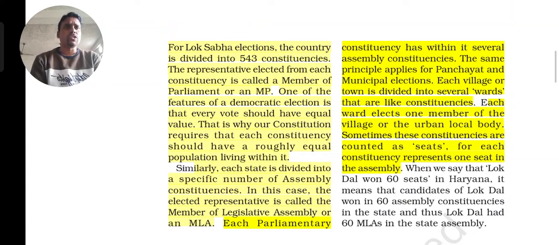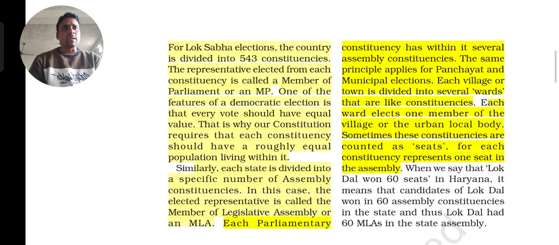Each parliamentary constituency has within it several assembly constituencies. The same principle applies for panchayat and municipal elections also. Each village or town is divided into several wards, which are like constituencies. So this is how it is divided, whether for the Lok Sabha or the state assembly.